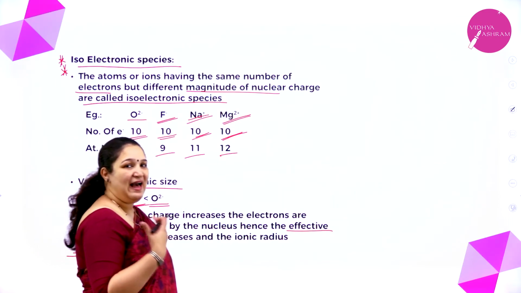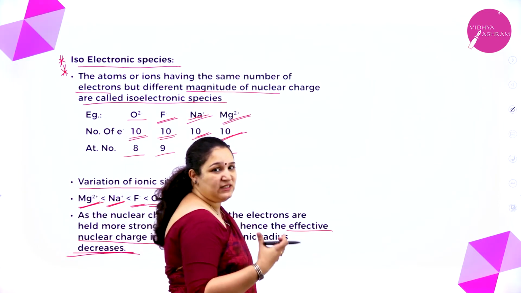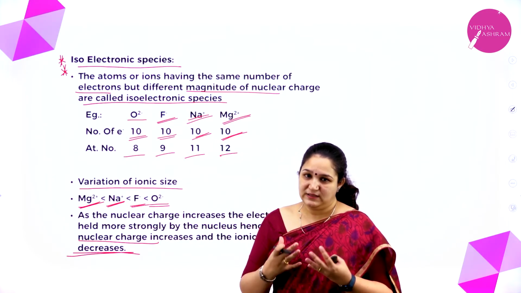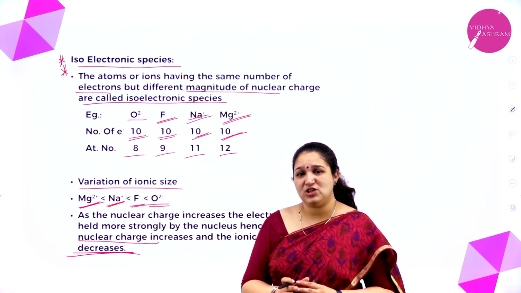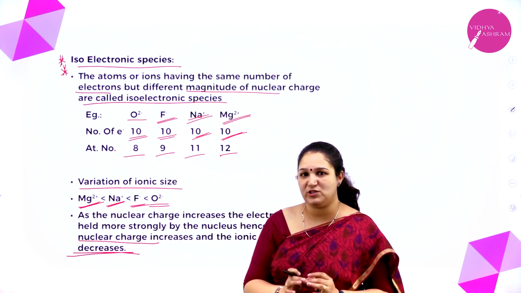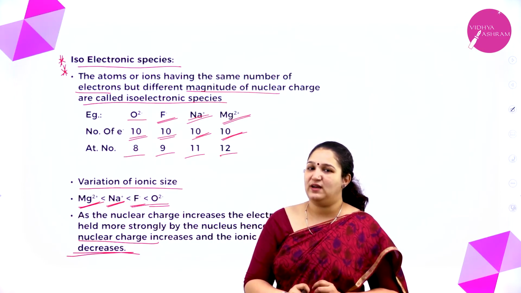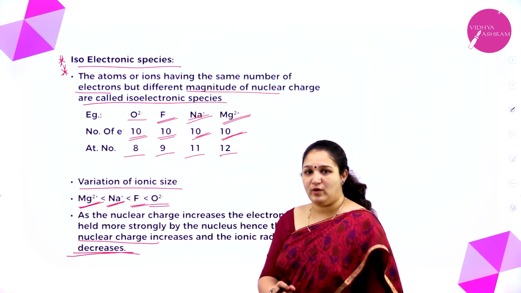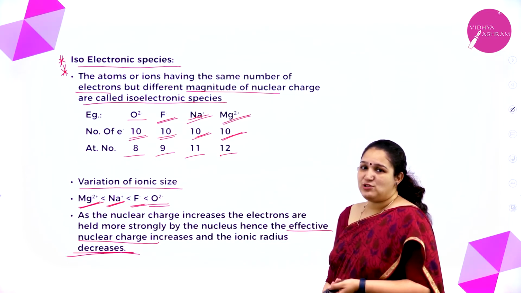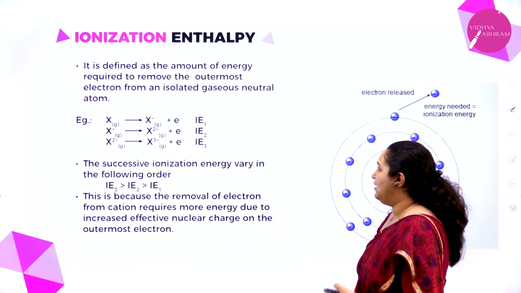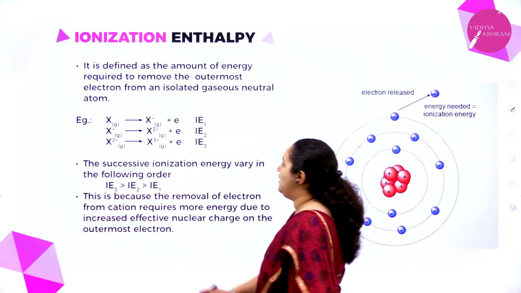So as the positive charge goes on increasing, the effective nuclear charge experienced by these electrons will become more and the electron cloud will be shrinking and the ionic radius is lesser. Okay. So that's about isoelectronic species and the variation of ionic size. Next is ionization enthalpy.